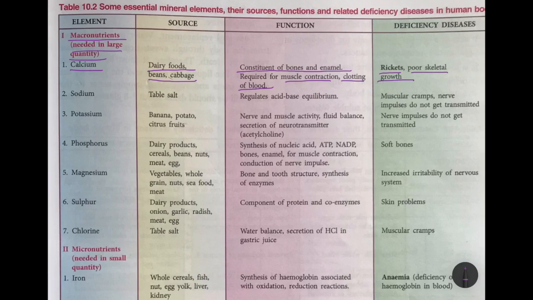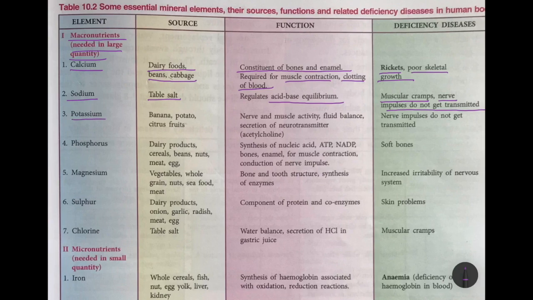Next is sodium. You get your sodium from the salt that you take, sodium chloride, that is table salt. It regulates acid and base equilibrium in the body. Deficiency disease, muscular cramps, and nerve impulses do not get transmitted because sodium helps in the transmission of nerve impulses.